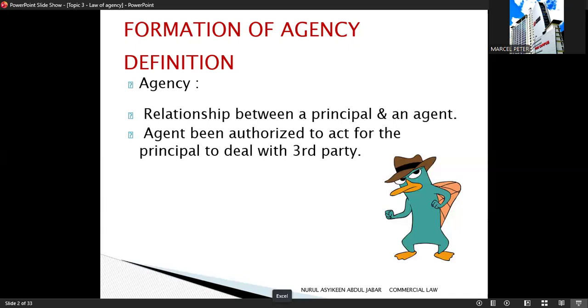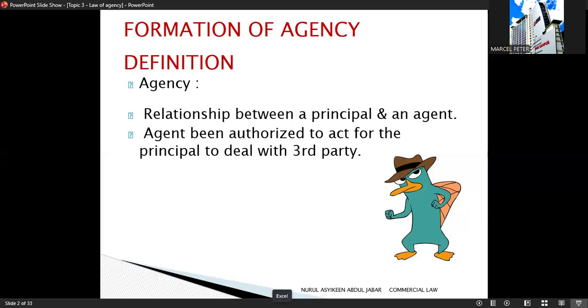So let's take an example. Ali owns a shop, but he is very busy. So Ali asked Abu to sell goods and collect payment from customers for him. In this example, Ali is the principal, whereas Abu is the agent. The customers coming in and out of the shop are the third party. So when Abu sells goods to the customers, it is as if Ali himself made the sales.